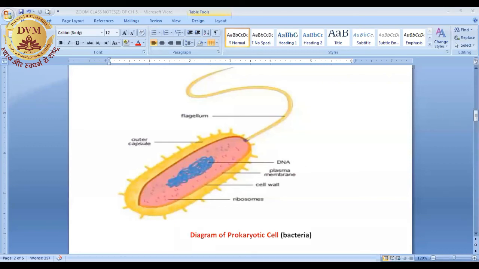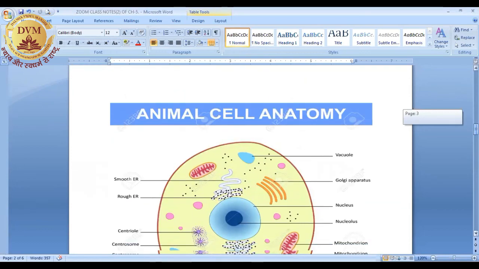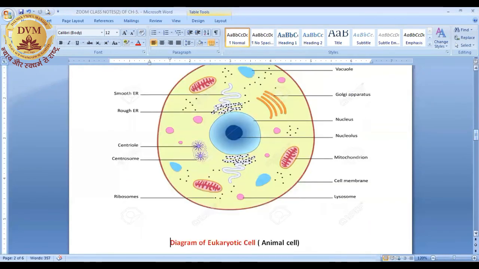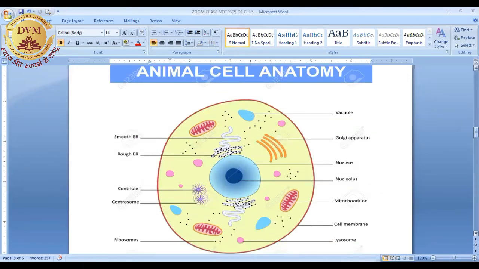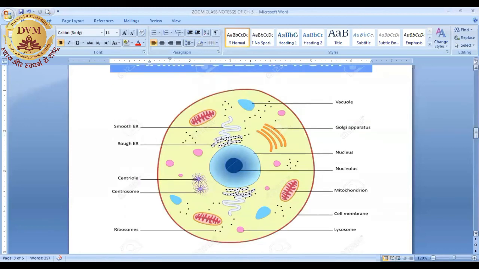Next we are moving towards the eukaryotic cell. Here I have taken the example of a well-defined animal cell. You can see it on your screen. This is a eukaryotic cell. Why is it eukaryotic? Because it has a proper nucleus, and the nucleus is covered with a nuclear membrane. That's why it is called eukaryotic.